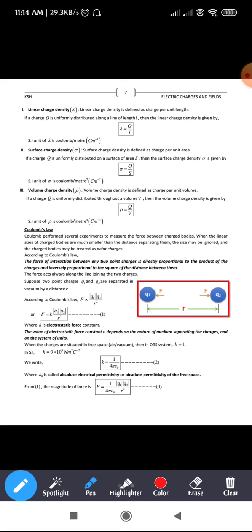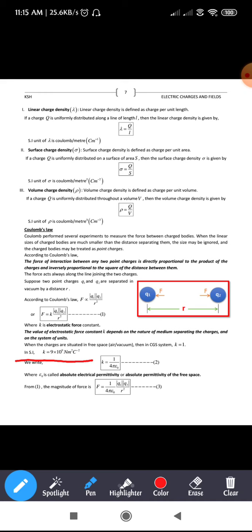In the CGS system, the k value comes out to be 1, whereas in the SI system, k comes out to be 9 into 10 to the power 9 Newton meter square per coulomb square. So in the CGS system the value of k is 1 in free space, air or vacuum, and in the SI system it is 9 into 10 to the power 9 Newton meter square per coulomb square.